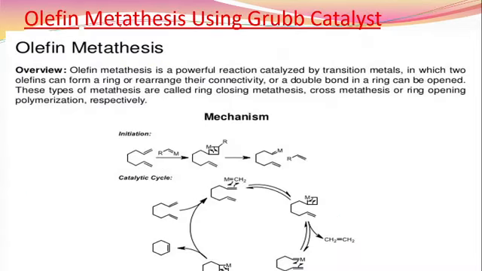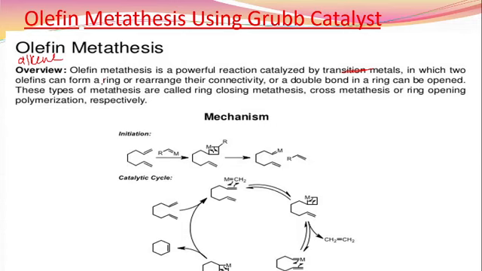Next we are going to learn olefin metathesis using Grubbs catalyst. This is also a homogeneous catalyst. What is olefin metathesis? Olefin metathesis is a powerful reaction catalyzed by a transition metal, in which two olefins can form a ring. Olefin means what? Alkene. Olefin, that is alkene.